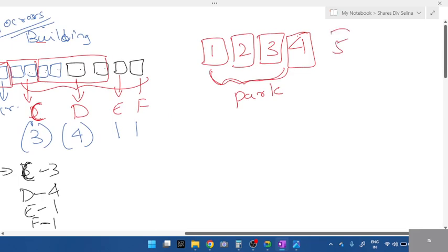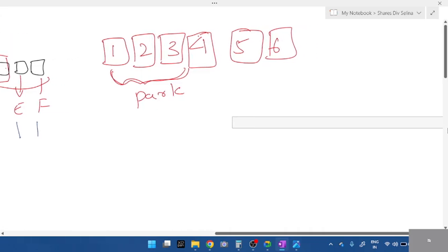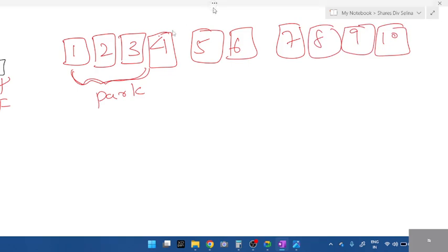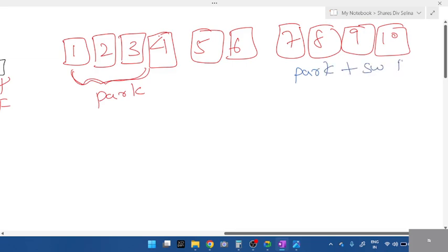For the 5th block and 6th block, there is no park, just houses. For the 7th, 8th, 9th and 10th, there are a park plus a swimming pool. So after construction, everything is a house, but the 5th and 6th have only houses.